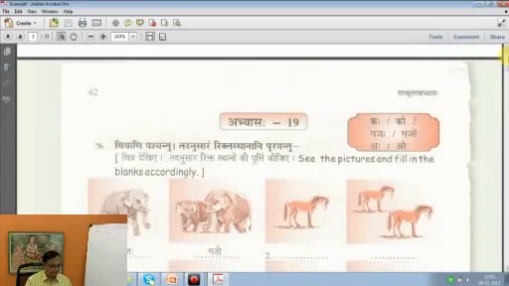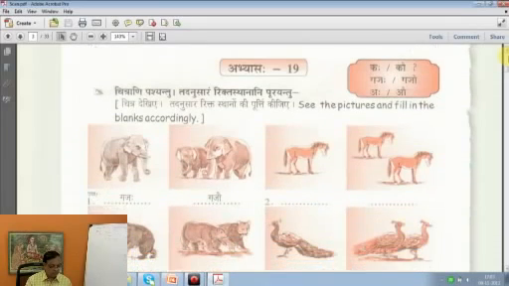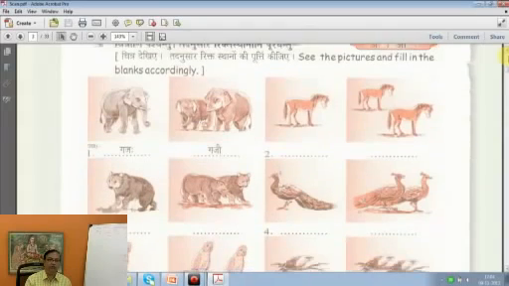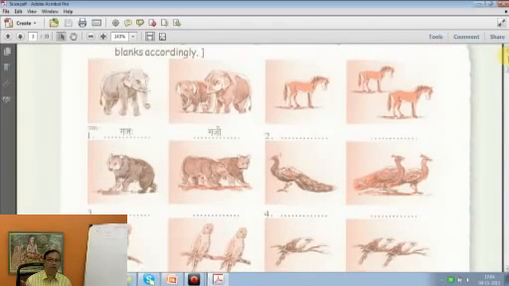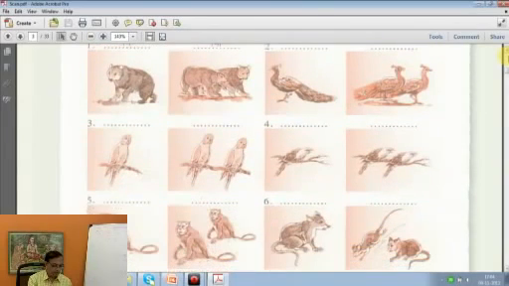Next page, please. 42. Now what are we supposed to do here? Seeing the picture, fill in the blanks accordingly. So Gajaha Gajau. Now look at picture number 2. Ashwaha, Ashwau. You can also take the plural if it is there, Ashwaha. Bhallukaha, Bhallukau. Au means 2. Mayuraha, Mayurau. Shukaha, Shukau.